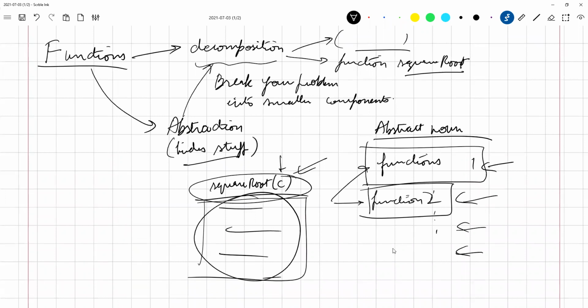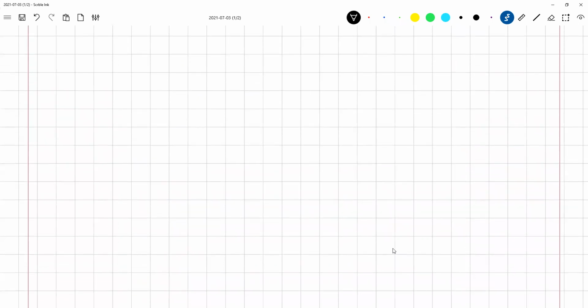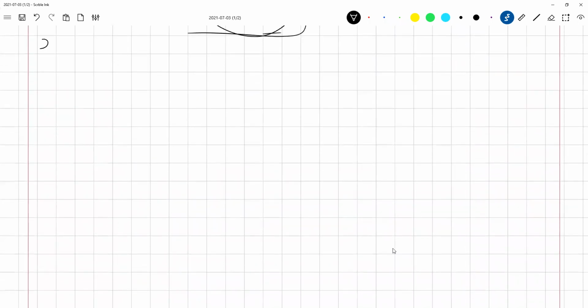So let us look at an example of friction, which is, can you see my whiteboard? Yes, sir. Palindrome. Can you tell me what a palindrome is?